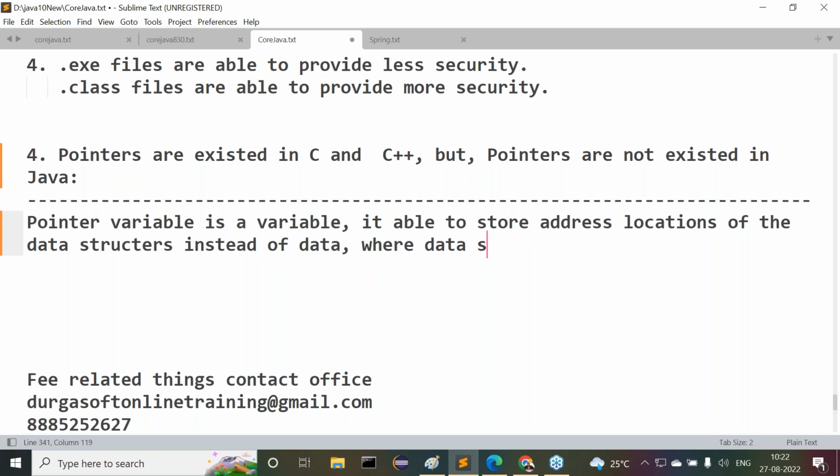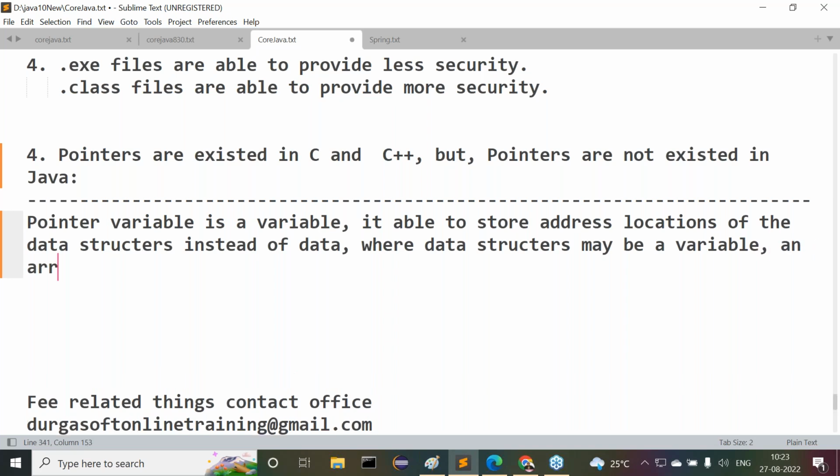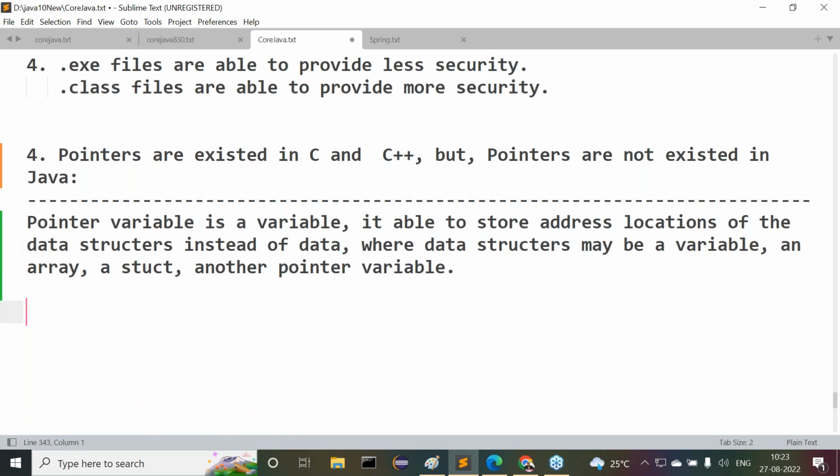Where data structures may be a normal variable, or maybe an array, or maybe a structure. In the case of C programming language, structures are available. Maybe a structure, or maybe another pointer variable. Another pointer variable is also a data structure. That's it. Now this is a simple definition for pointer variable.